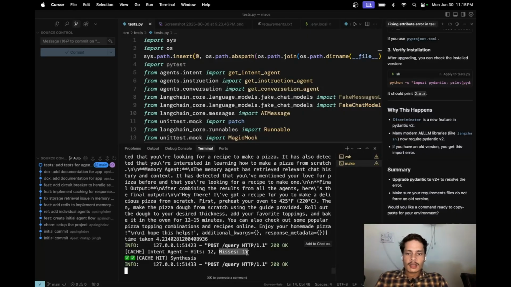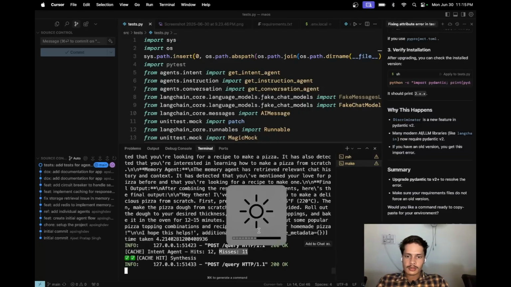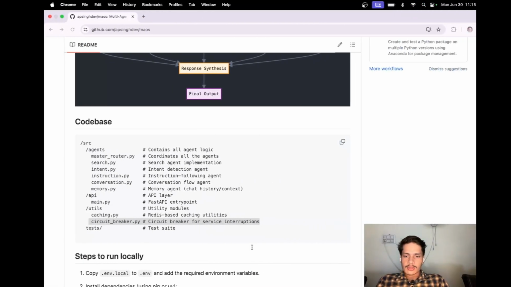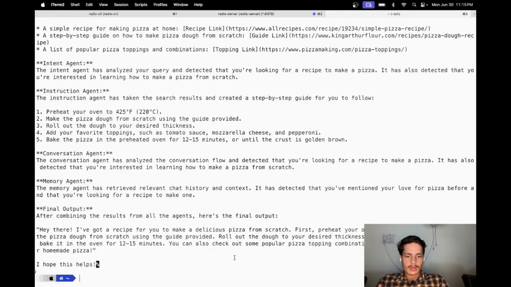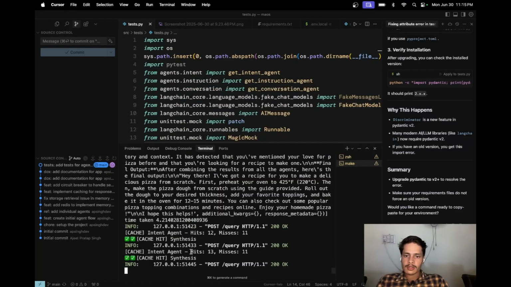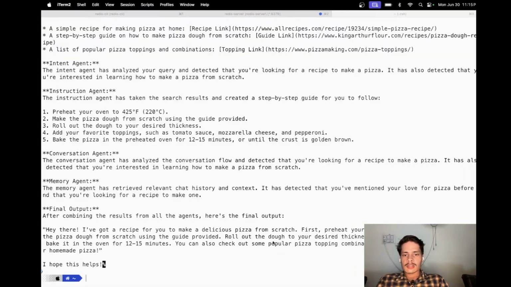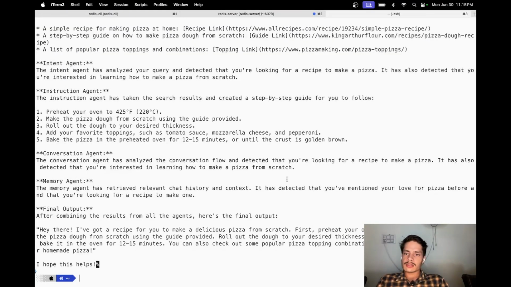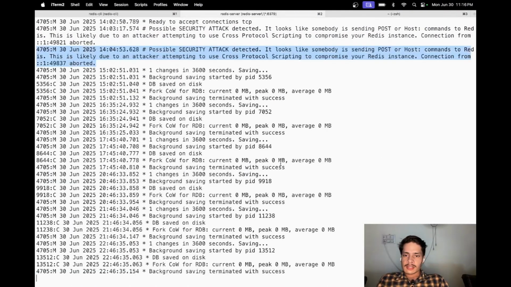Also, you can see here, let me just increase the brightness. Okay, so here also, if I just run it again, just to show you how it hits the cache, then if I go back to it, you can see I hit 13 times and missed 11 times. So it is caching each query, and in case there is the same query, it will not use agents. It will basically hit this Redis instance that I am running locally. You can see it here.